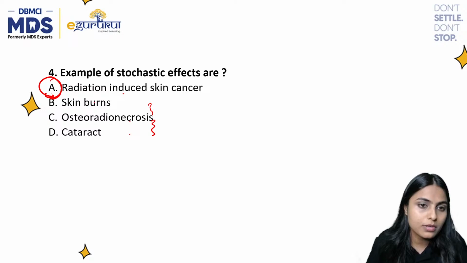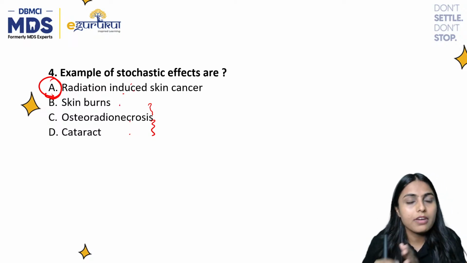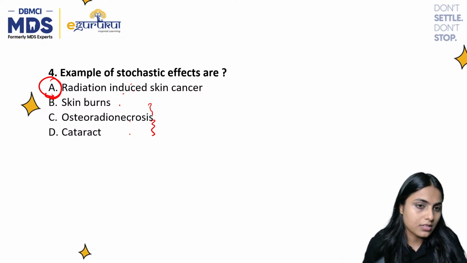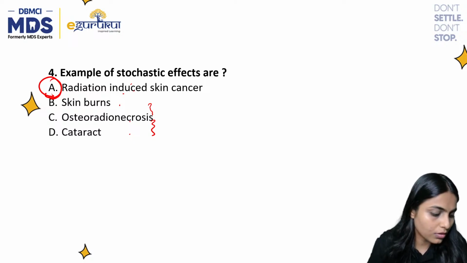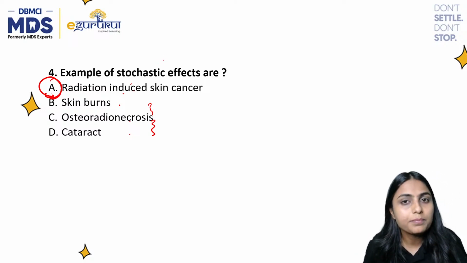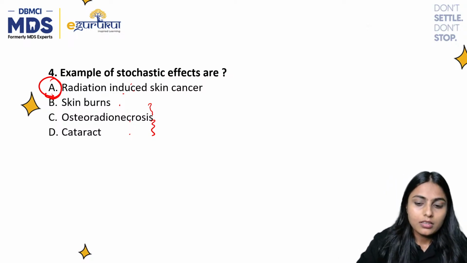Even if you get confused between options, if you know what the stochastic effects are and what their consequences are, then you would be able to answer this question. So option A is the correct answer. All right, moving on further.